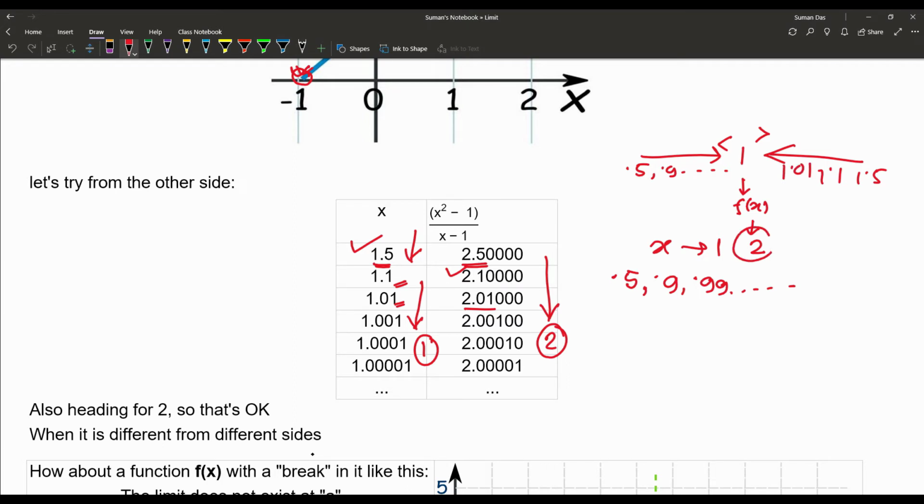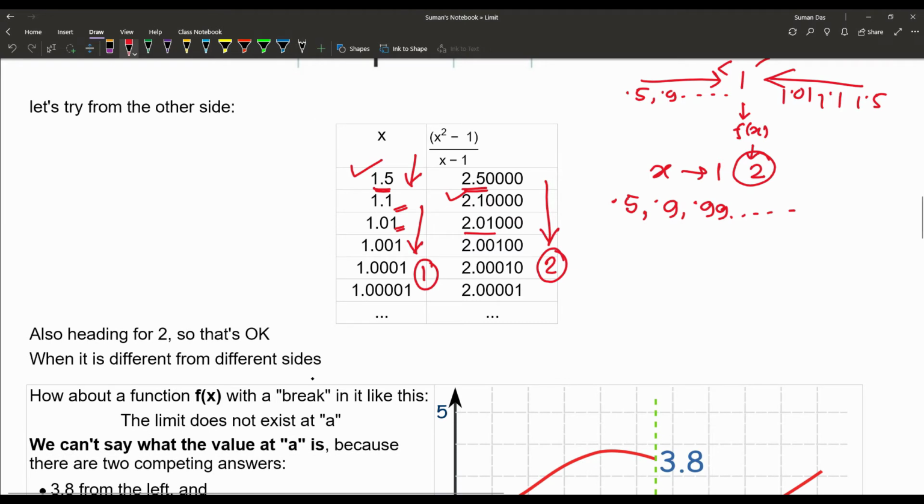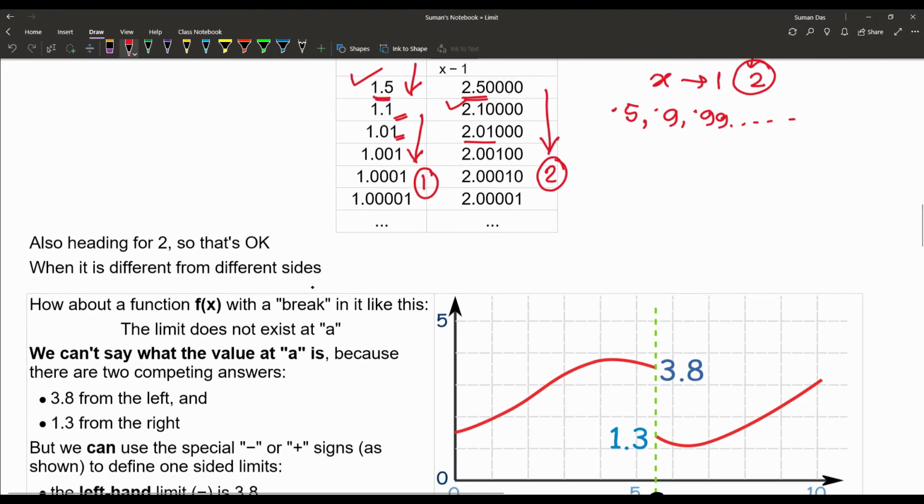Once again we can see that the value of the function is approaching 2. So from both sides of 1, when x is approaching 1, the value of the function is approaching 2.